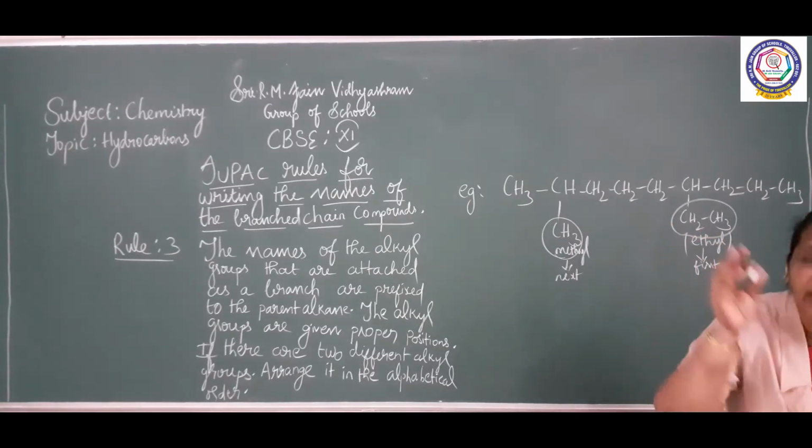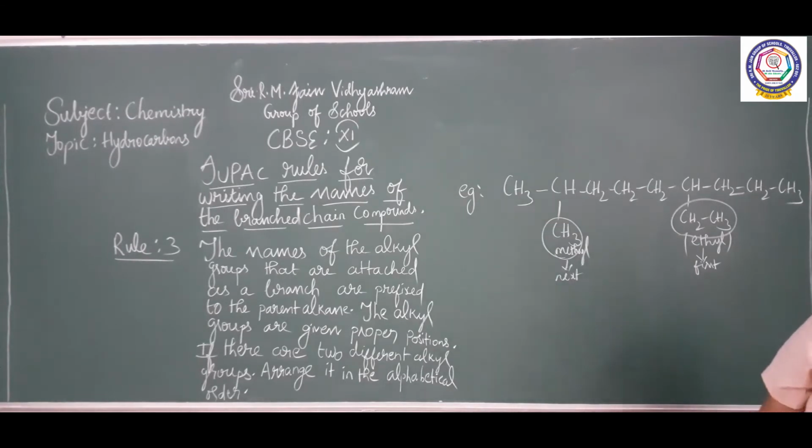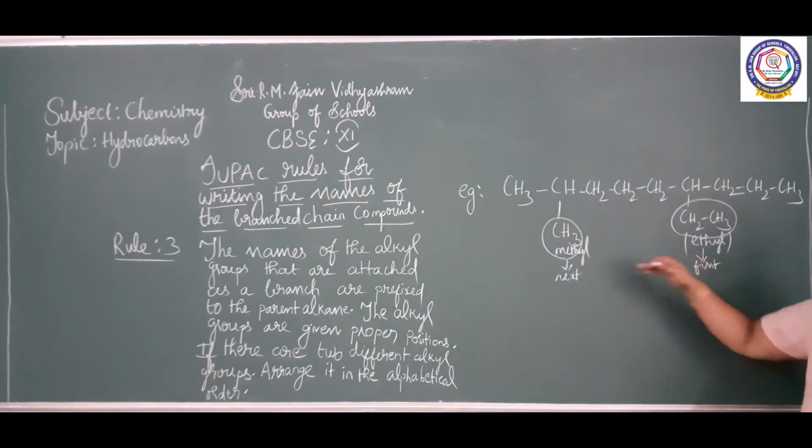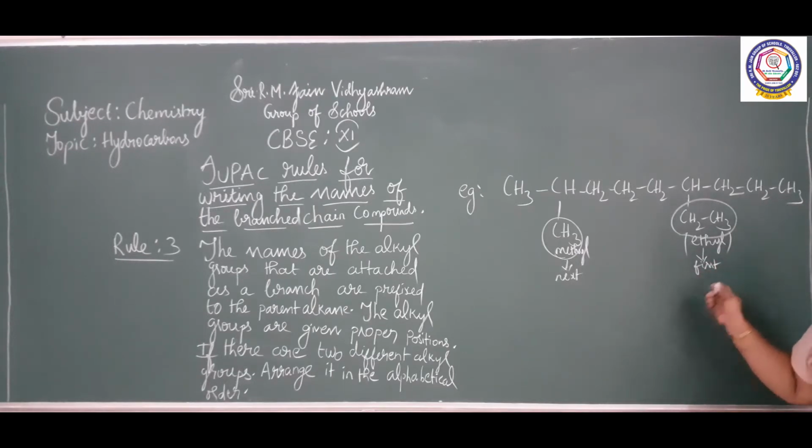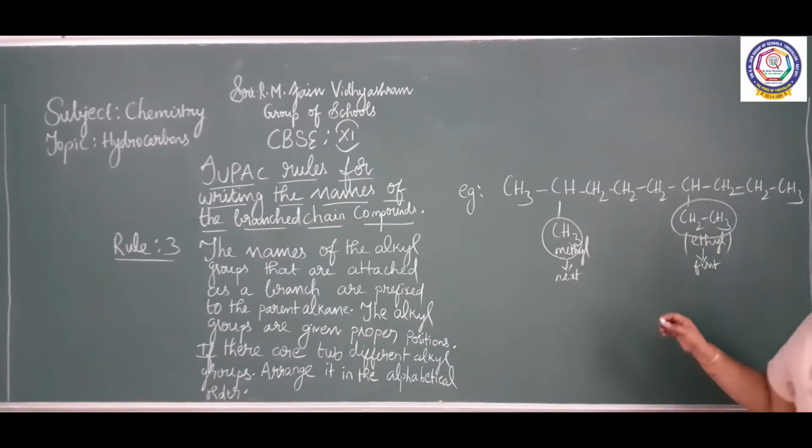When there are different alkyl groups, arrange them in alphabetical order. E comes first, followed by M. So the least number should be given to E. So what will you write here?